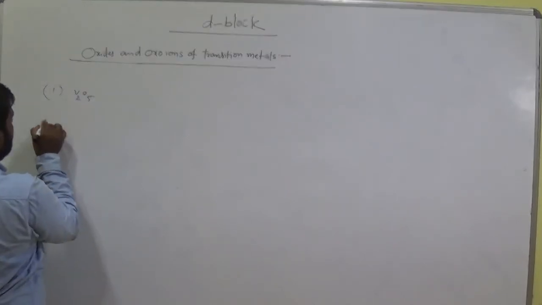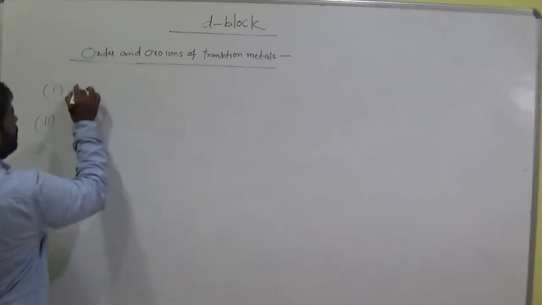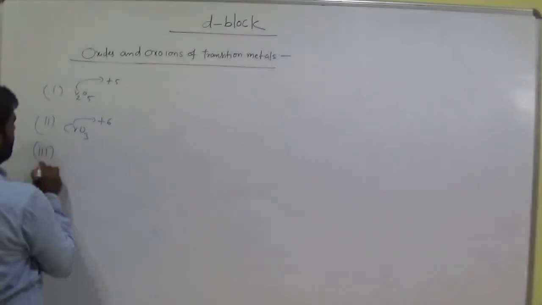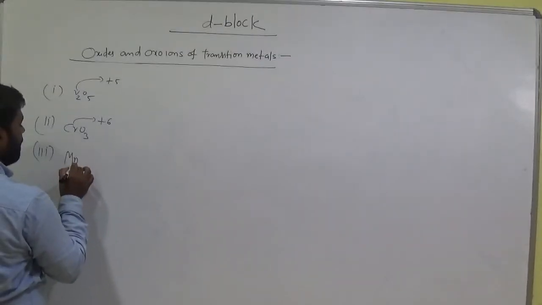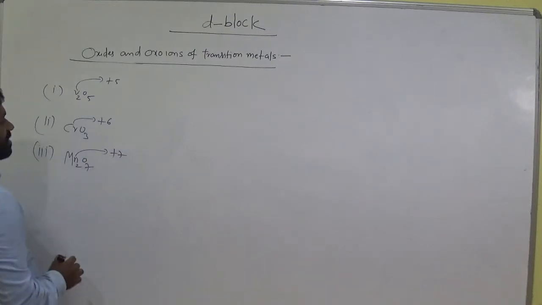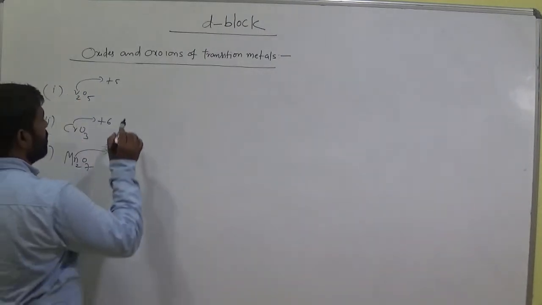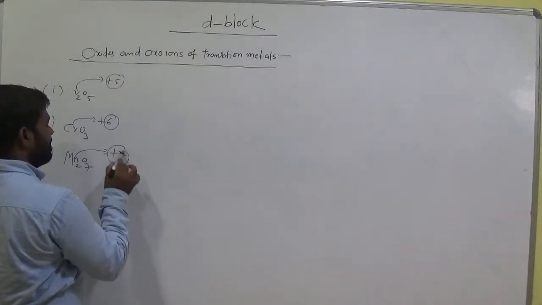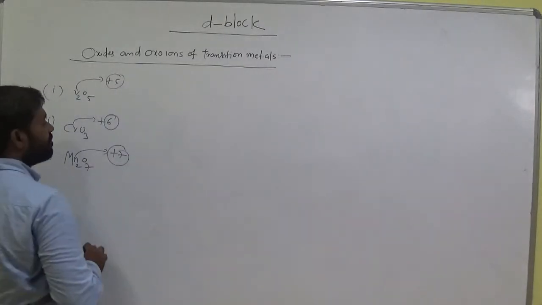V2O5, maximum oxidation state here plus 5, okay, and CrO3, maximum oxidation state plus 6, and Mn2O7, maximum oxidation state plus 7. These are the transition metals, you know. Clear? So maximum oxidation state plus 5. Here for chromium plus 6. Here manganese plus 7. Okay.